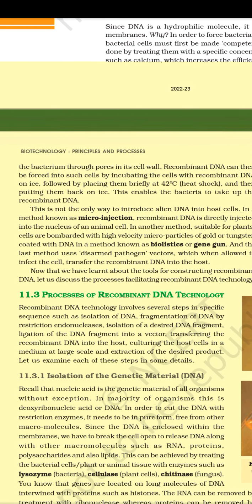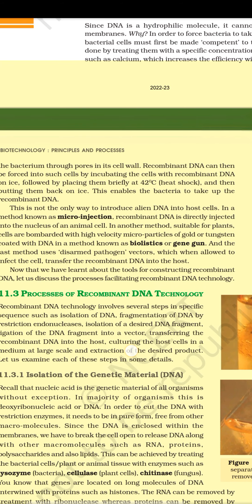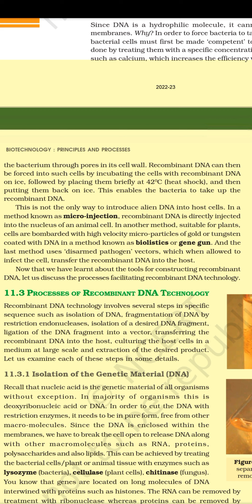Recombinant DNA can then be forced into such cells by incubating the cells with recombinant DNA on ice, followed by placing them briefly at 42°C (heat shock), and then putting them back on ice. This enables the bacteria to take up the recombinant DNA. This is not the only way to introduce alien DNA into host cells.